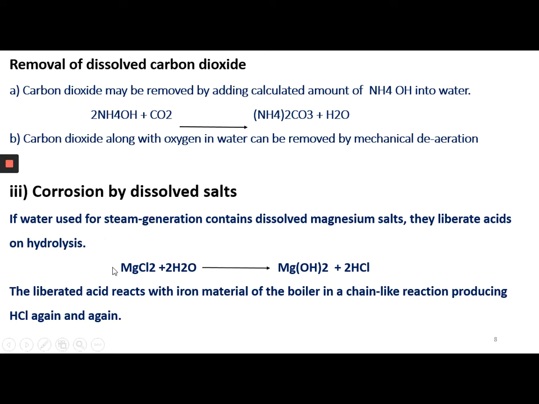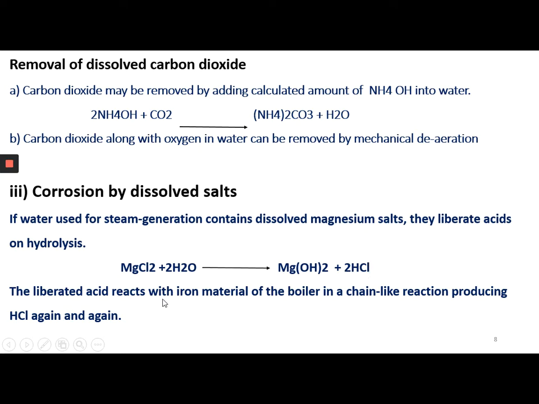For example, if magnesium chloride is present in the boiler feed water, even in a very trace amount, it is capable of liberating hydrochloric acid, because magnesium chloride hydrolyzes at higher temperature to form magnesium hydroxide, which is also a scale forming substance, and hydrochloric acid.